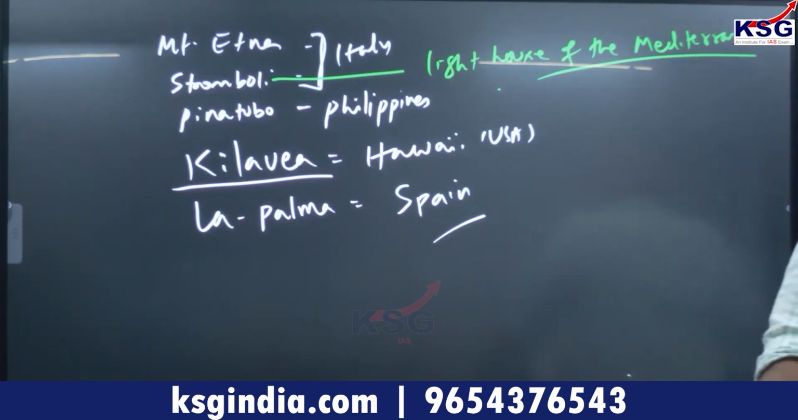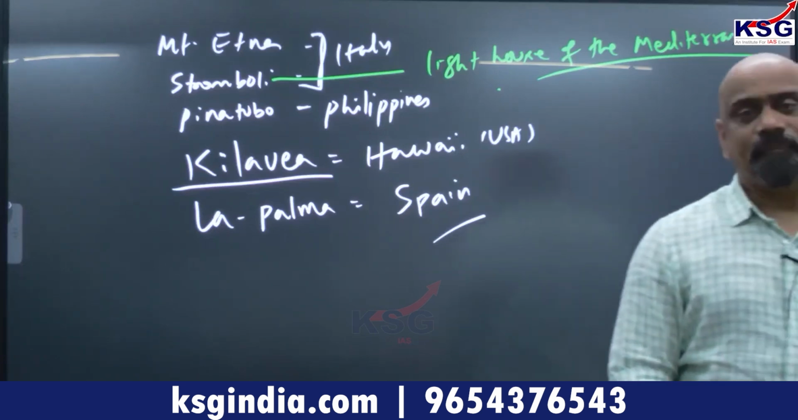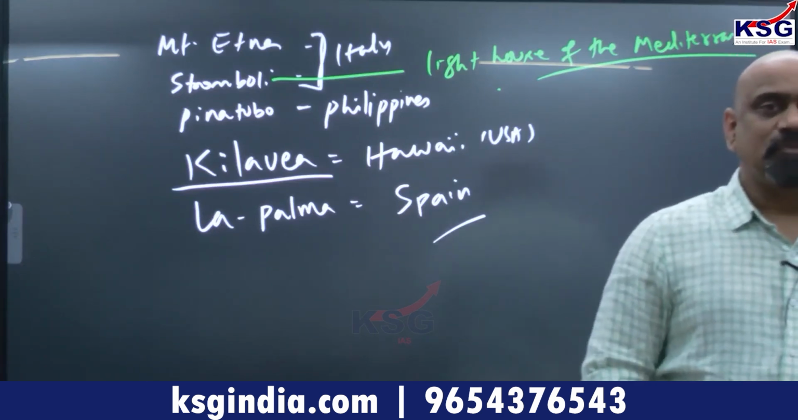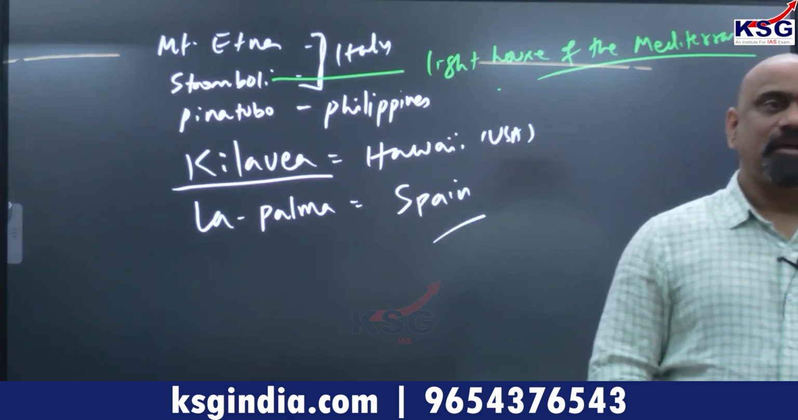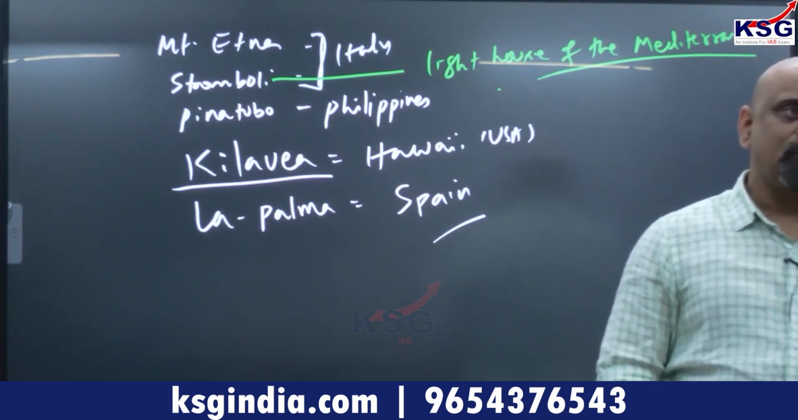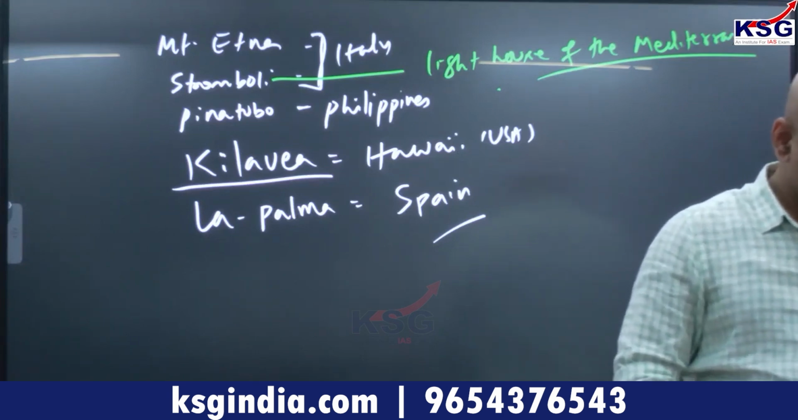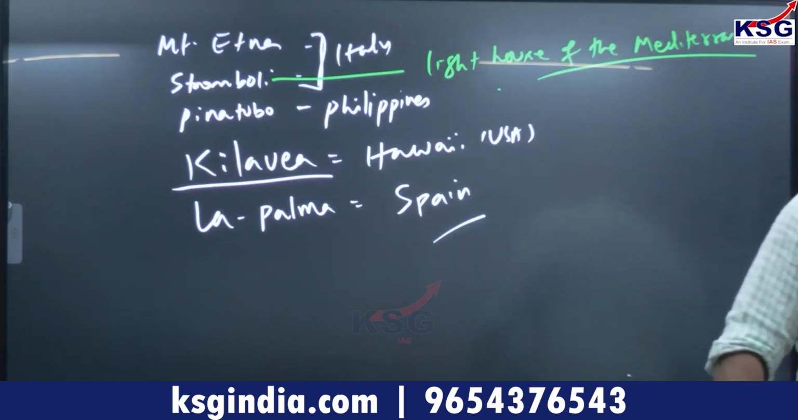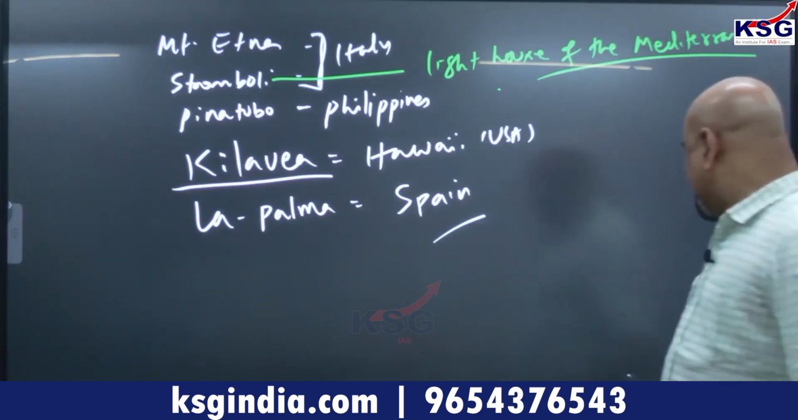Which one is more viscous? Acidic. Why acidic and basaltic lava? It depends on the silica content. If silica is more, so in that case you have Vesuvian type, as you said, Vesuvian type.